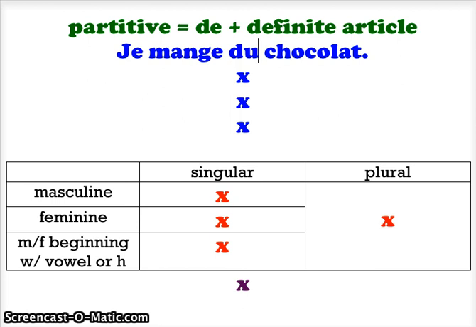All right? Let's try a feminine singular noun. Let's say I want to say I am eating some ice cream. Je mange. Let's just use our equation up here. That is de plus, all right, the definite article for glace. It's feminine singular, so I'm going to use la.